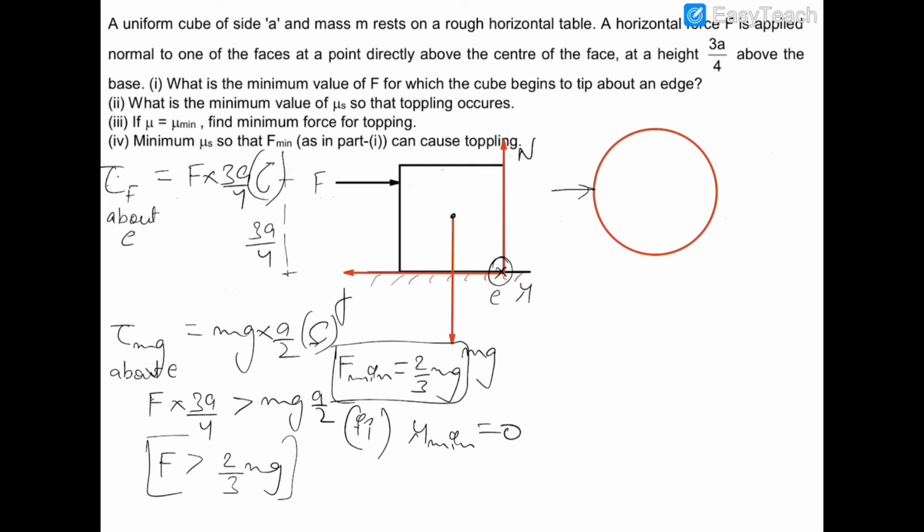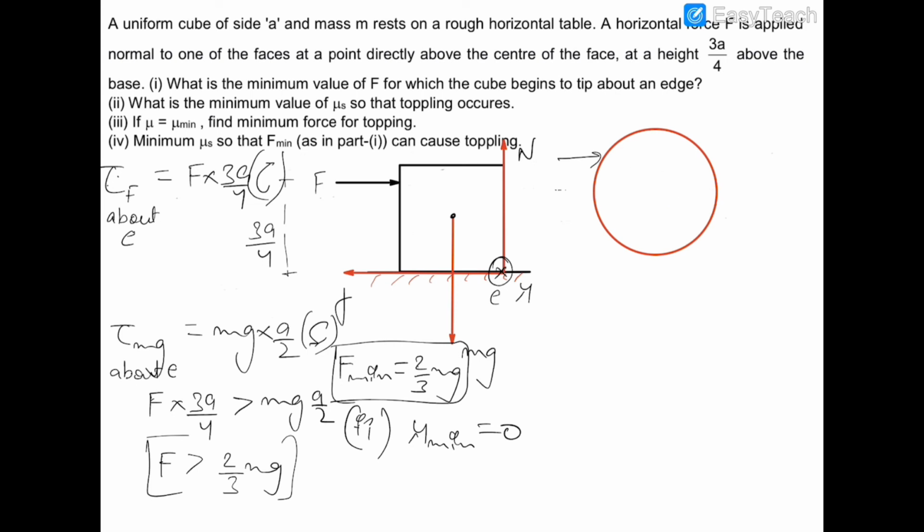But if this force is applied on the upper part of this object, then this force is creating a torque about the center, as well as accelerating the center. So this force alone is sufficient to create linear acceleration and angular acceleration of this object, and therefore there is no requirement of friction to create any angular acceleration.